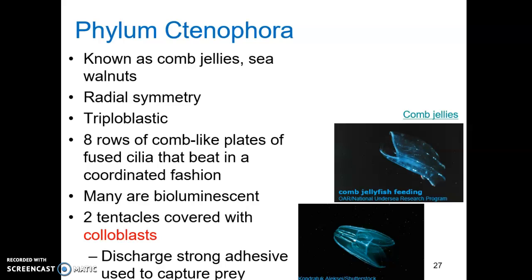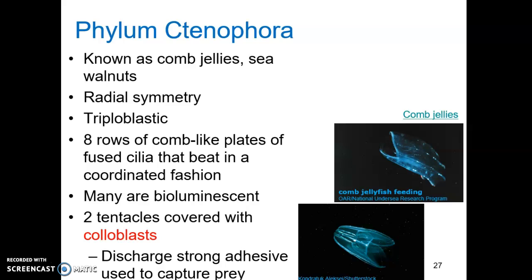Phylum Ctenophora consists of the comb jellies, sea walnuts, and sea gooseberries. This is a small group of marine organisms. They are typically very small, around 5 centimeters. They are radially symmetric, but unlike the cnidarians that they resemble, they are triploblastic, with 3 layers of germ tissues. Comb jellies have 8 rows of comb-like plates of fused cilia that beat in a coordinated fashion. They are the largest animals to use cilia for locomotion. Because of these cilia, many are bioluminescent.